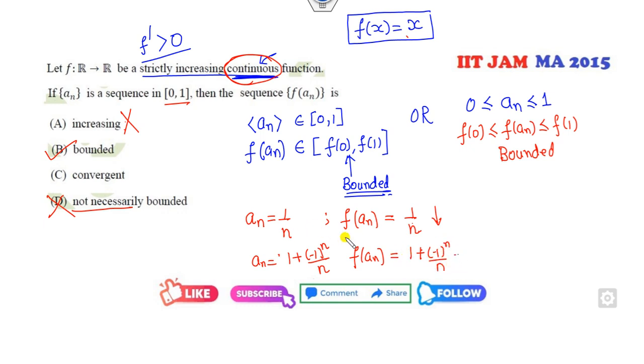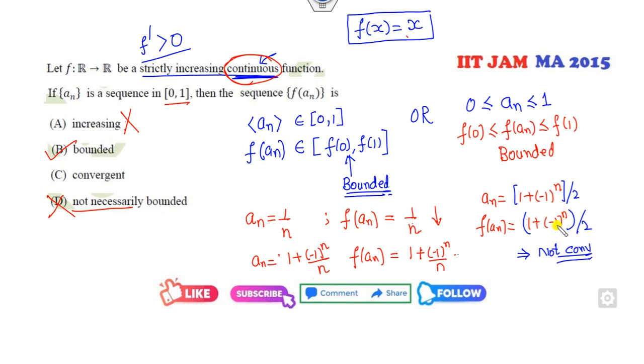It's convergent. Can you provide one counterexample which is not convergent? How can you prove that? If I simply choose the sequence 1 plus minus 1 raised to power n, then f of an is 1 plus, fine. If it is outside 0, 1, you can divide it by 2, there is no issue. So clearly this is not convergent.